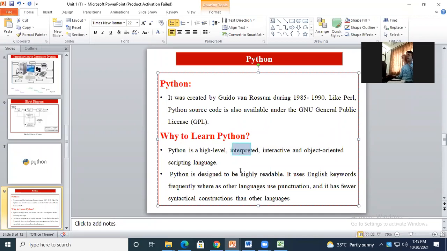In the compiler, the complete code is converted from high level language to machine understandable language and then executed. But in the interpreter, instead of all the lines, the interpreter executes line by line. So that is why we call Python an interpreted language.